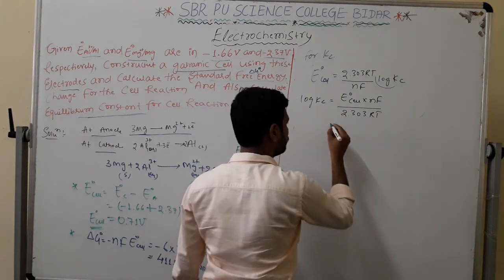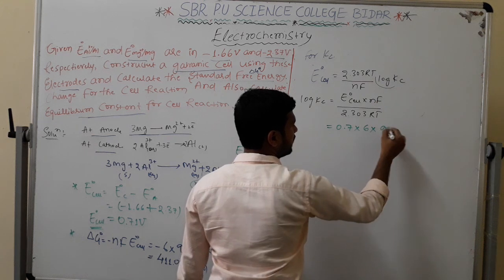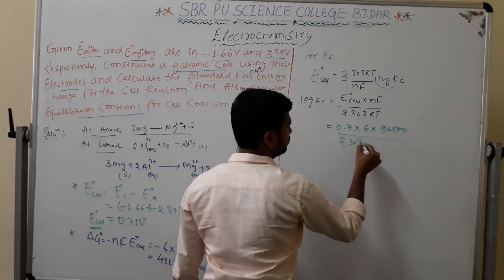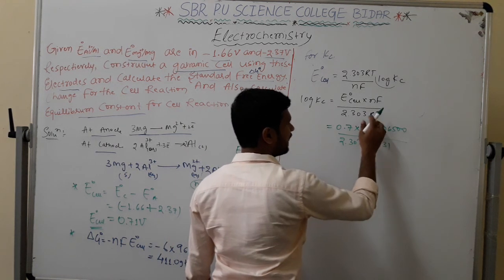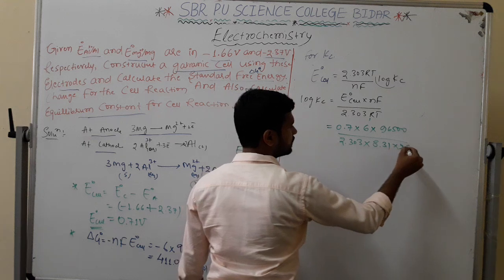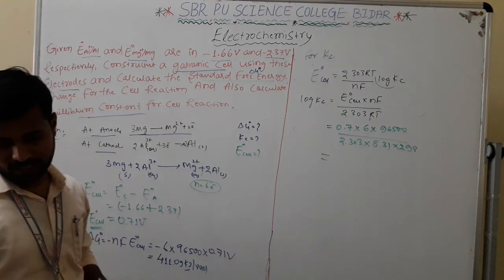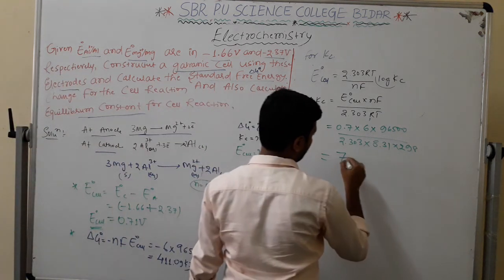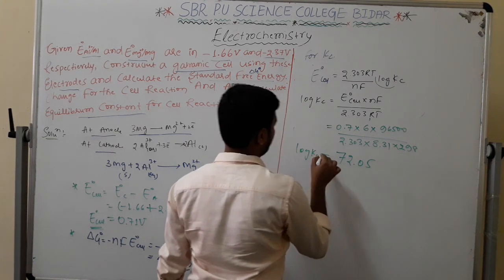E naught cell value you know already, 0.71. n is 6 electrons. F is 96,500, divided by 2.303, and R is 8.31. This is the gas constant. Temperature is 298. If I make this calculation, I am going to get 72.05. This is the log Kc value.